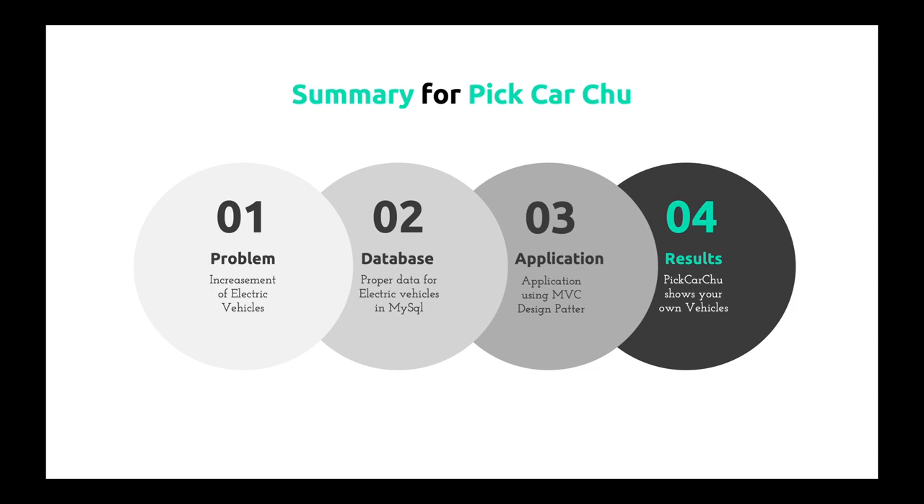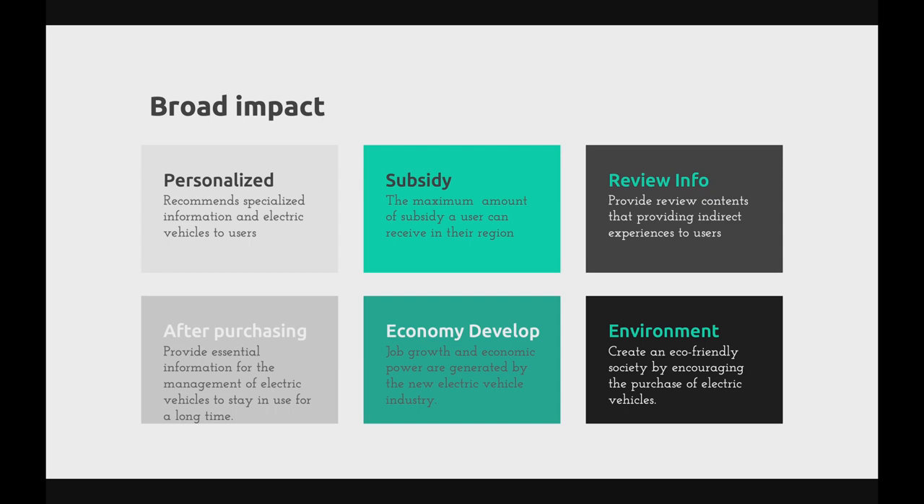In conclusion, Car Chu introduces electric vehicles for everyone, including you who are interested in electric vehicles, and it also provides related information. Our primary target is a person who has difficulty finding information about electric vehicles and government subsidies because of the sporadic and massive amount of information. Therefore, we provide personalized suggestions, available subsidies, reviews by experts, and also how to manage your car after purchase. Additionally, it can boost the electric car market and tackle environmental problems by encouraging the purchase of an electric car.